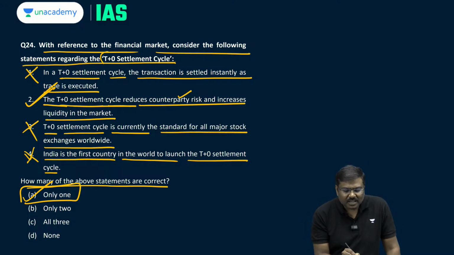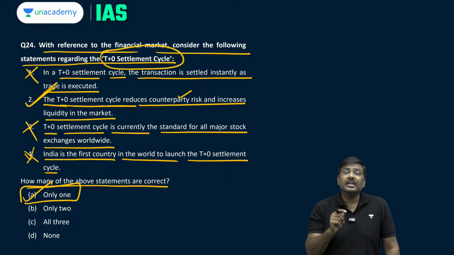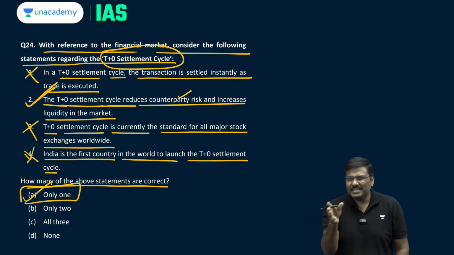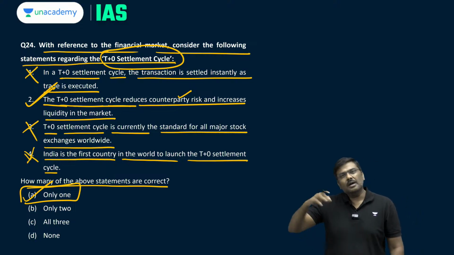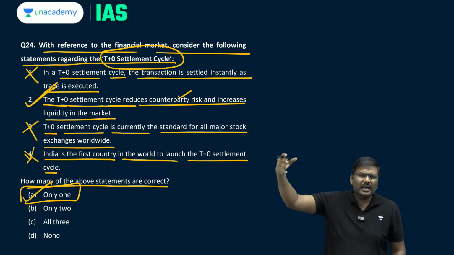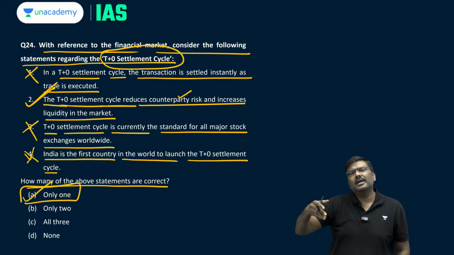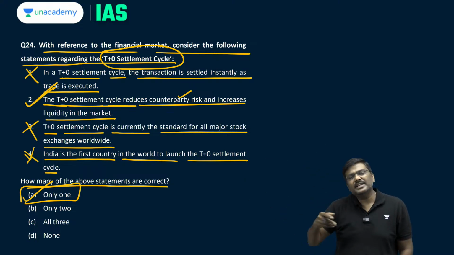So, T+0 has been there in the discussion. Please be very careful with this. It basically means on the same day the settlement will happen, compared to the earlier situation where under T+1, after 1 day it will be settled, after 2 days it would be settled under T+2, etc. Under T+0, on the same day the settlement will happen.